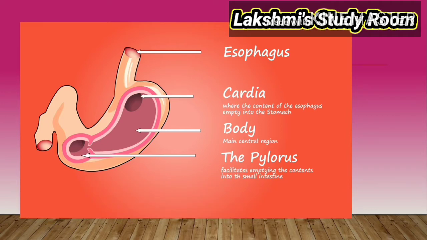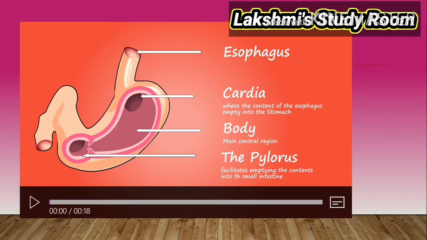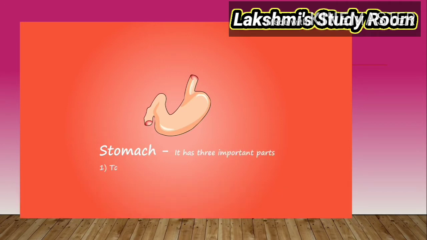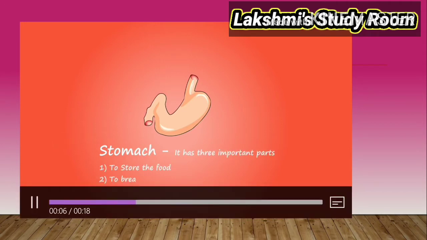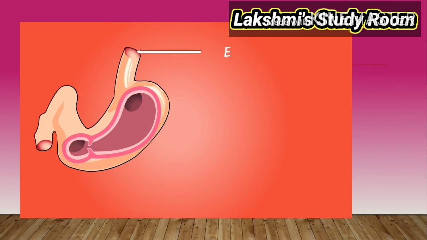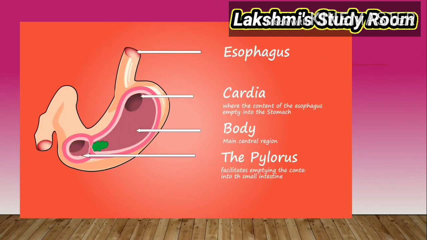So whenever the digestion of the partially digested food is completed, small quantities of the food enter from the stomach into the intestine. It has some wall-like structure. The wall will be called the pyloric sphincter. The pyloric sphincter allows small quantities of the food from the stomach into the next part, that is the small intestine.